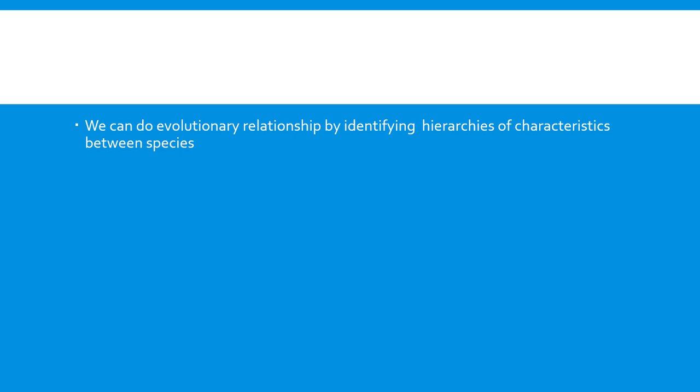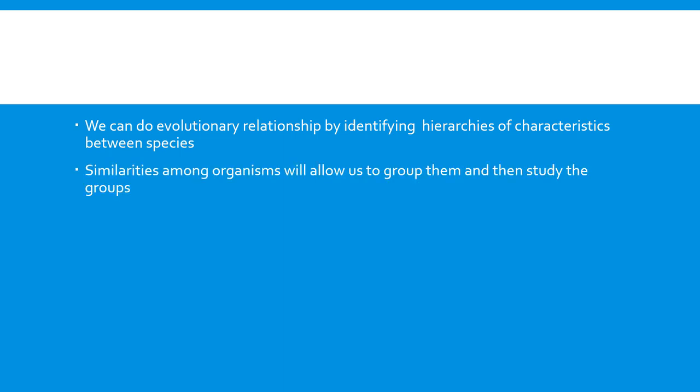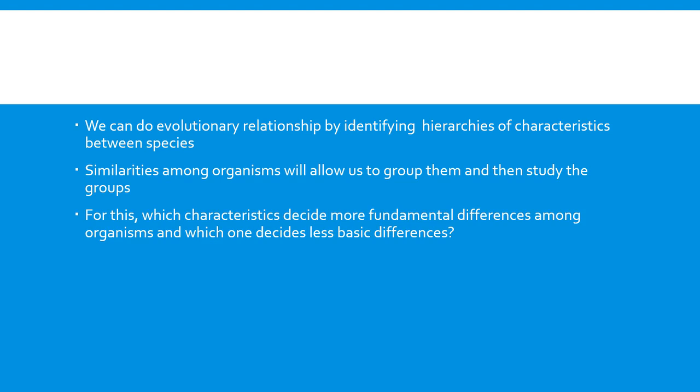If we need to find out the evolutionary relationship between organisms, initially we need to categorize the organisms based upon the hierarchy of characteristics. Similarities among organisms will allow us to group them and then study the groups. Organisms that have the same similarities are categorized into the same groups. For this, which characteristics show more fundamental differences among organisms, and which show less basic differences?